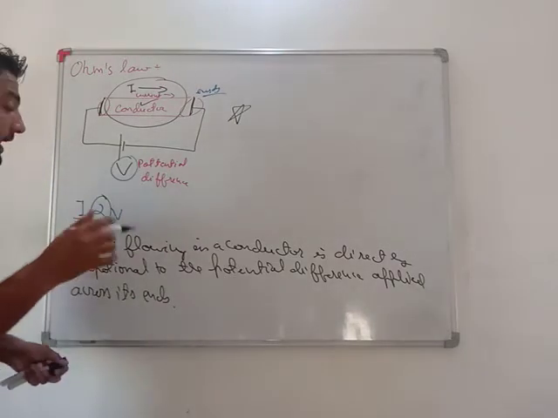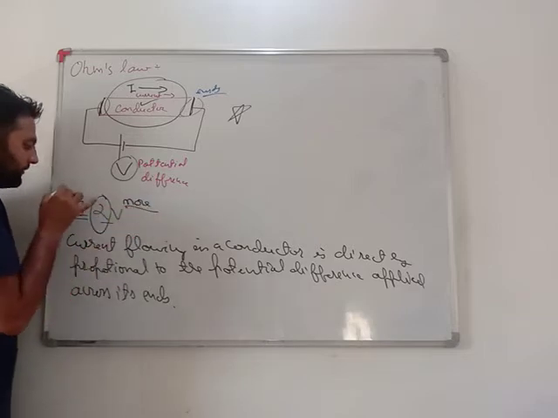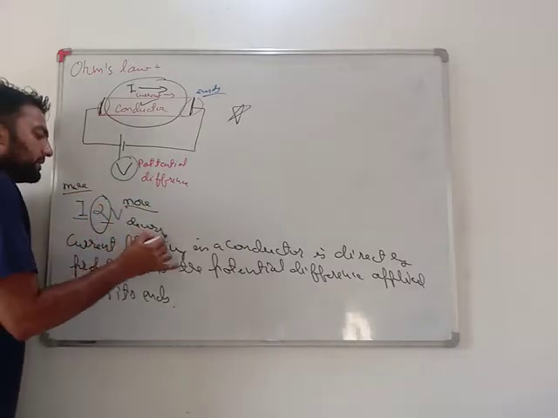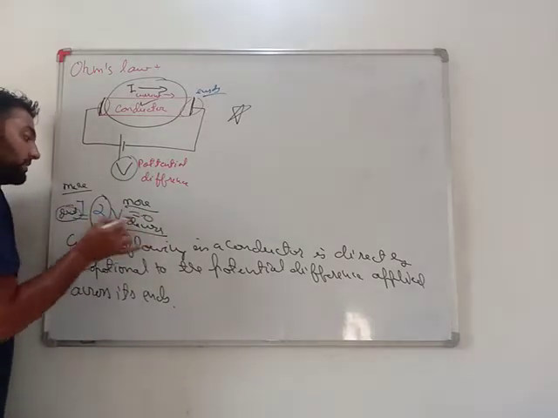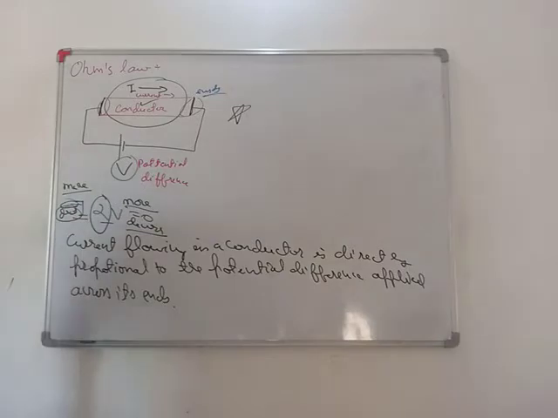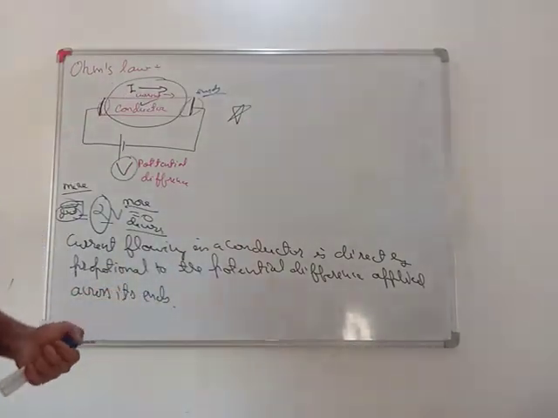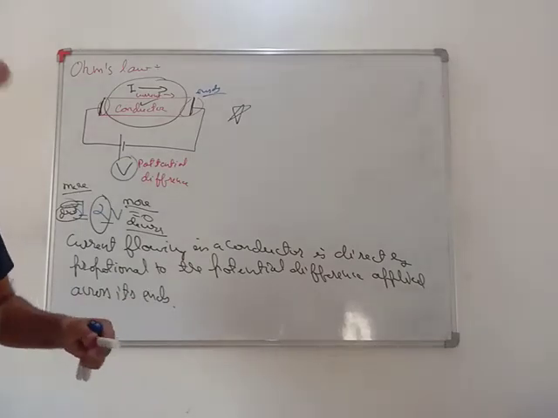Very important, directly proportional means if V is increased, current will increase. If V is decreased, current will decrease. And if V is made 0, current will also become 0. Very important, the temperature and physical situations must remain same.